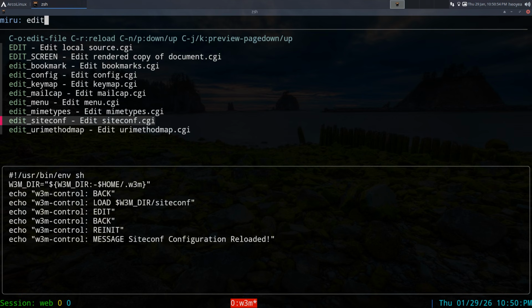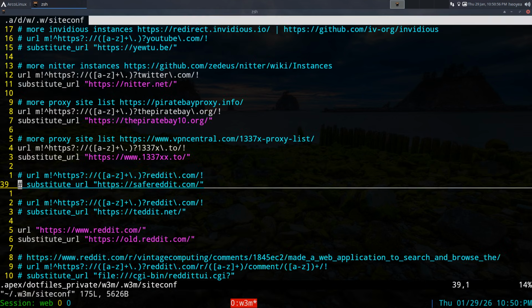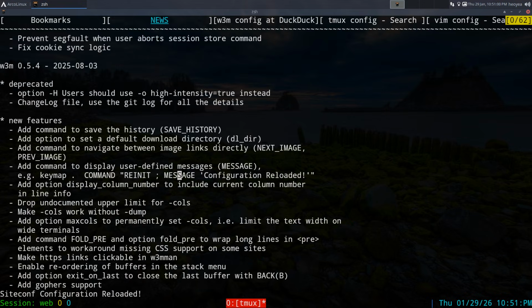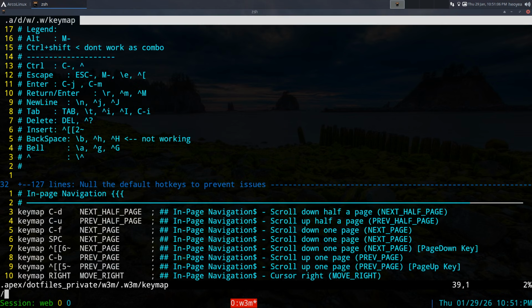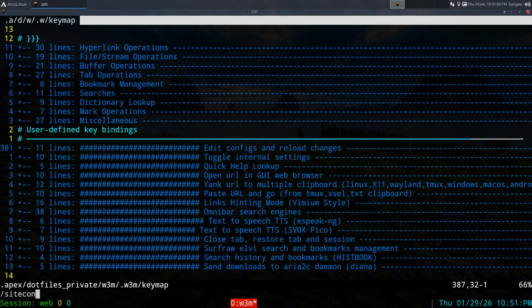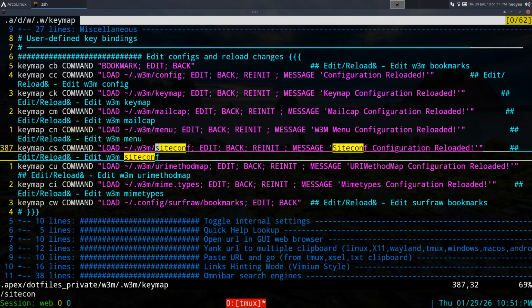Let's say my site config or something like that, right? If I'm doing something in here and I save it, you can see it says site config reloaded, or whatever you want to name it. You can do that in here. So that's pretty easy to do. What was that called? Site config. Right, so that's pretty simple.